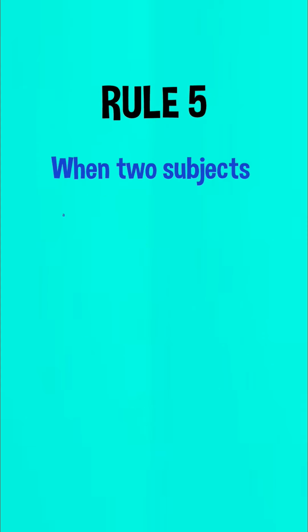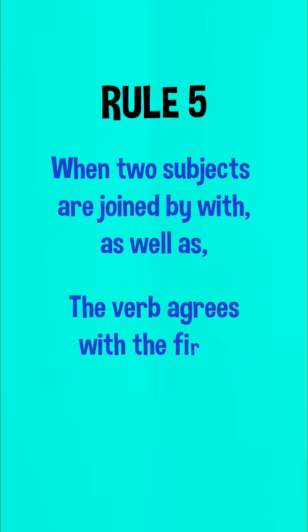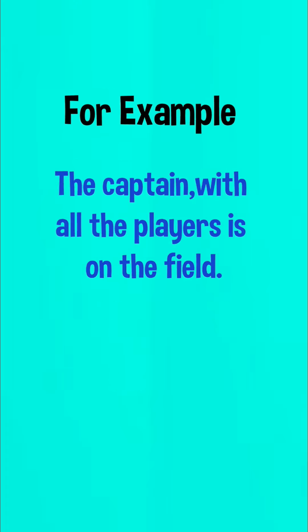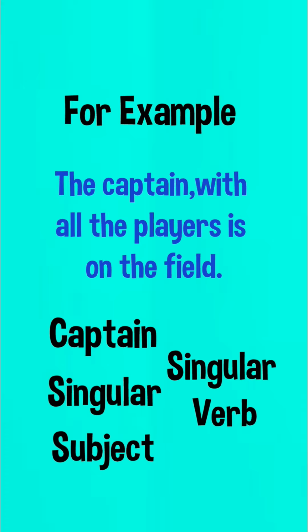Rule number 5. When two subjects are joined by with or as well as, the verb agrees with the first subject. For example, the captain with all the players is on the field. Over here, the captain is the first singular subject. So we'll put the verb in a singular form.